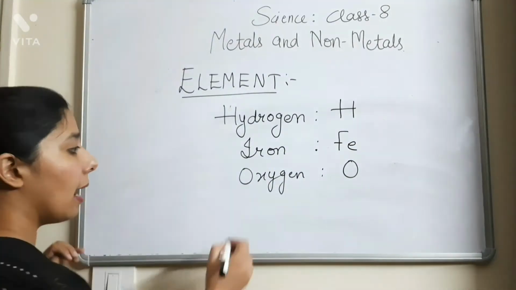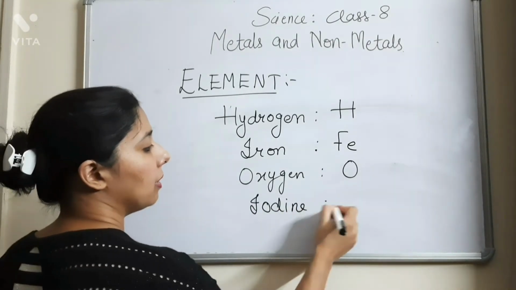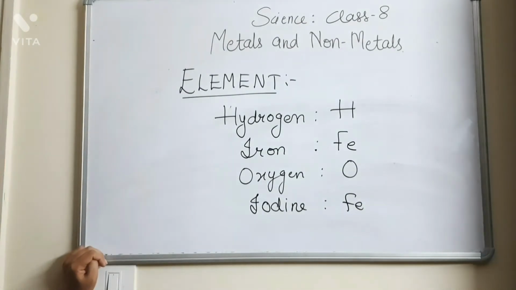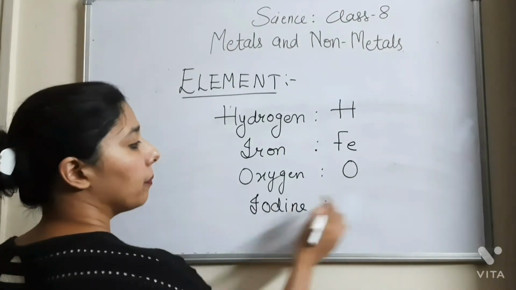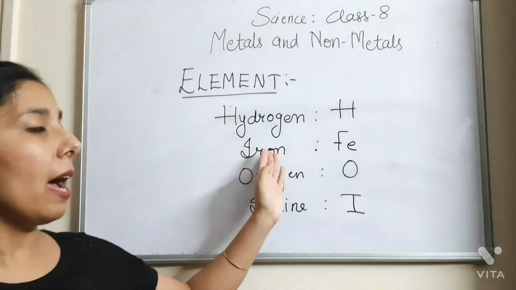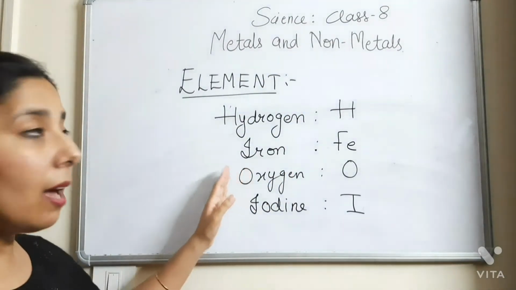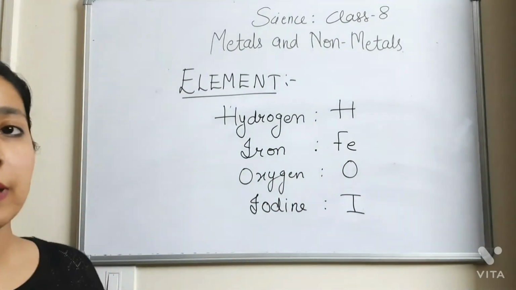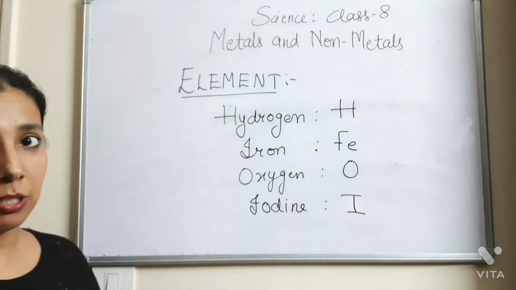I mean that I can't say that iodine and iron both have the same symbol, like Fe and Fe. No, it's a contradiction. So iodine is represented by I. I is the symbol for iodine and Fe is the symbol for iron. So all the elements which are known to us are represented by their respective symbols only. No two elements have the same symbols or the same abbreviations.